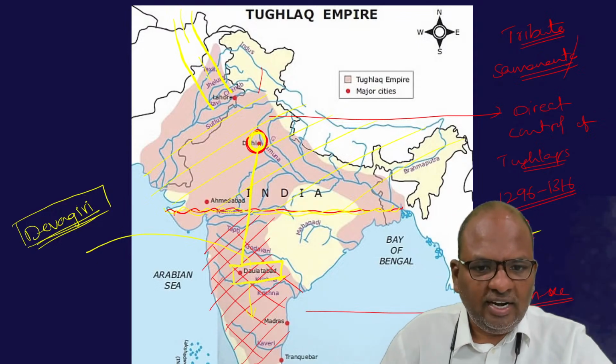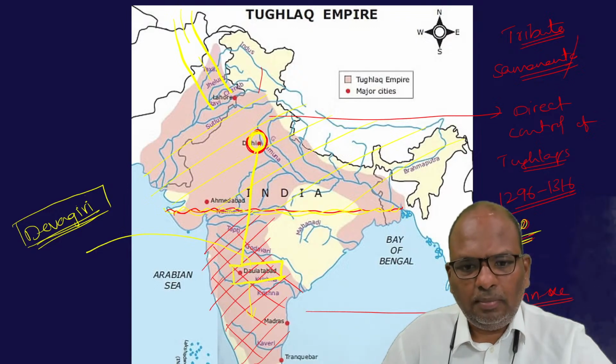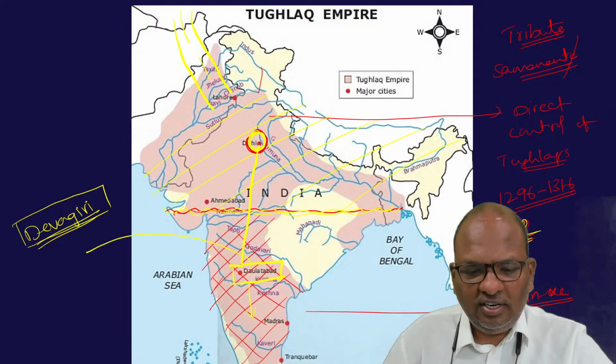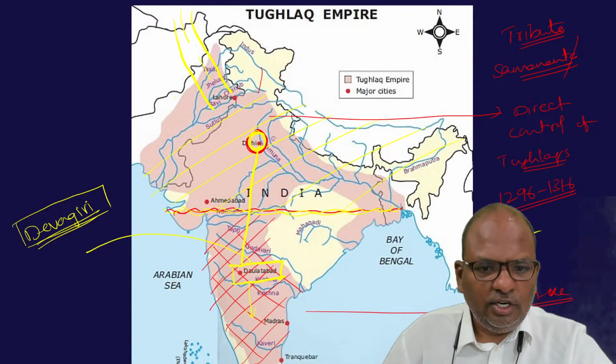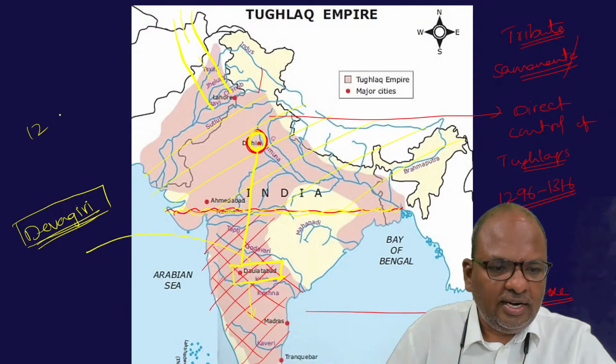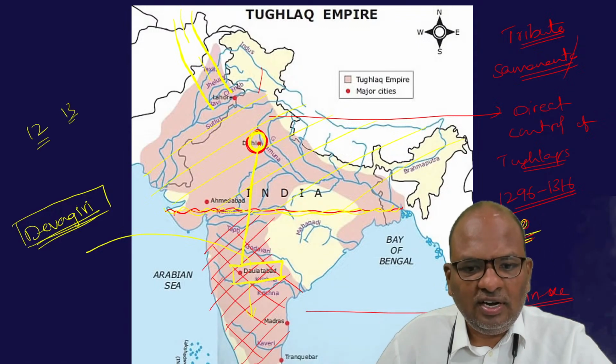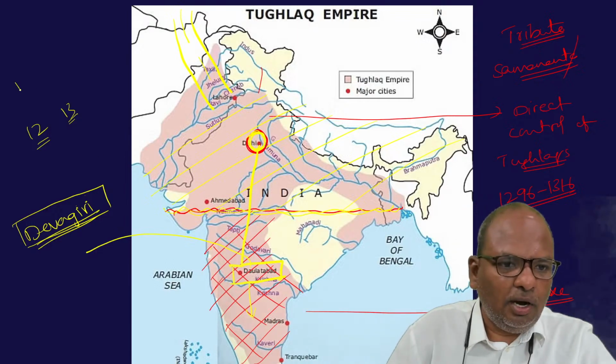The invaders who came from the northwest mostly attacked and destroyed the cities of North India, and Delhi, being the capital, became the target for most of the invaders. During the 12th and 13th centuries AD, Delhi was frequently invaded and attacked by the Mongols.